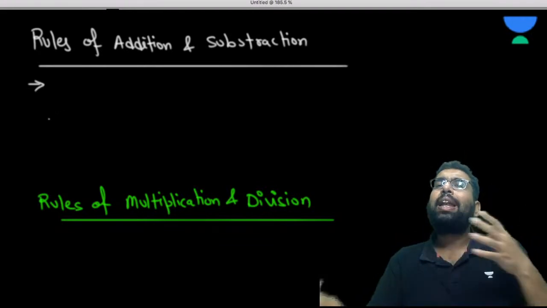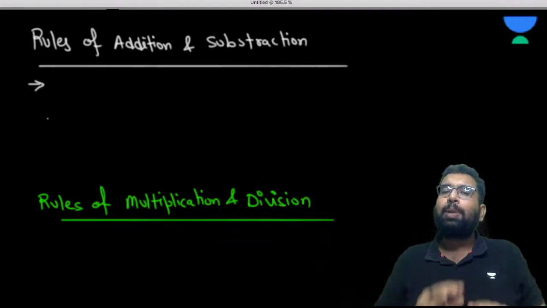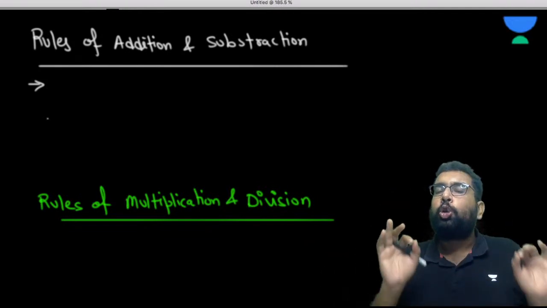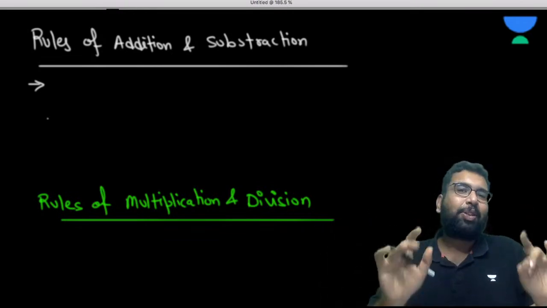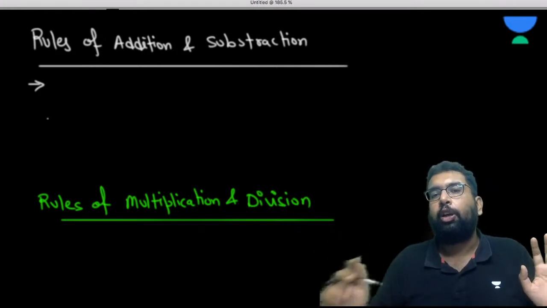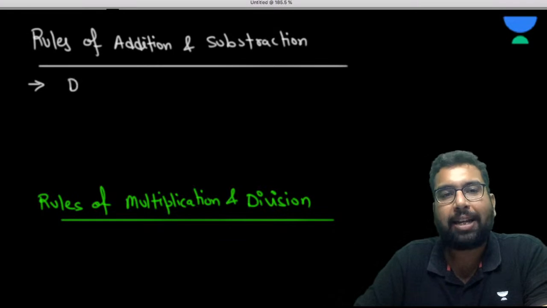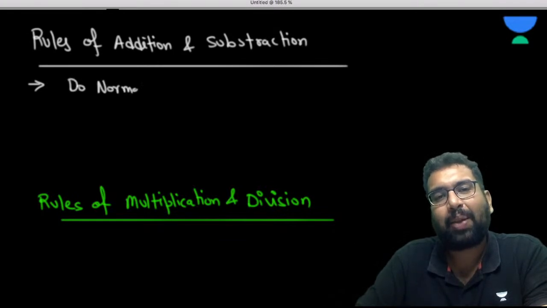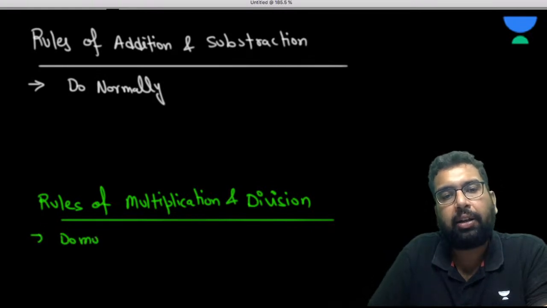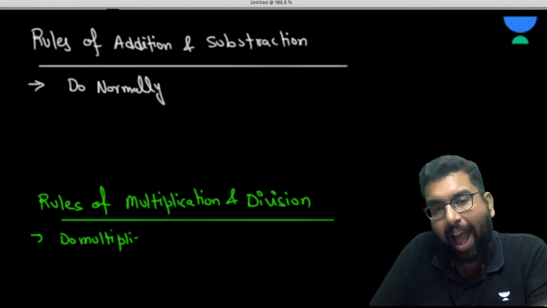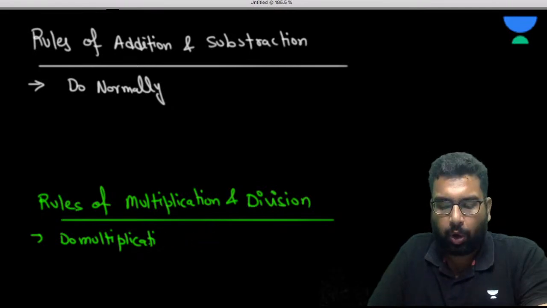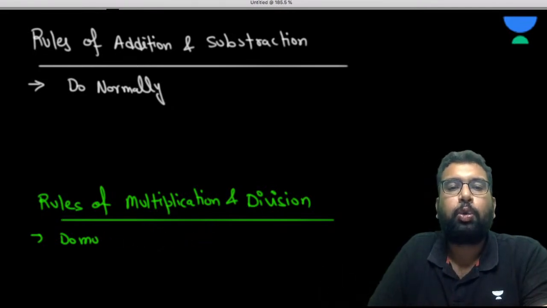Whenever you are adding, subtracting, multiplying or dividing significant figures, the first step is to do the normal addition, subtraction, multiplication and division. So the first thing is to do it normally.